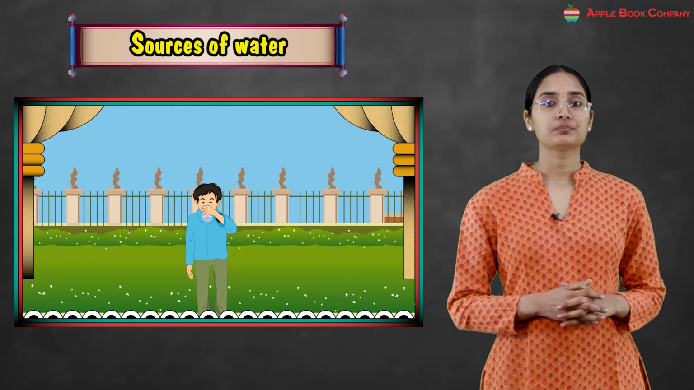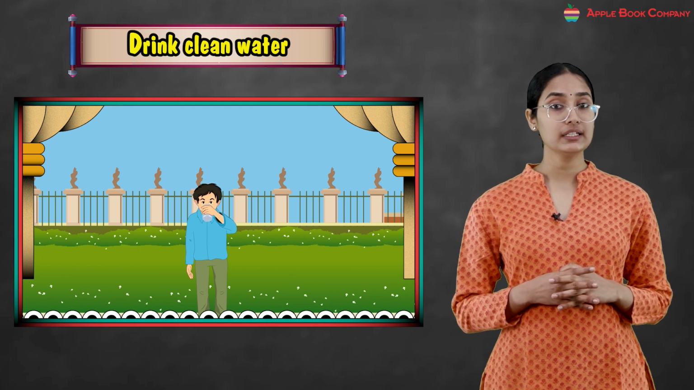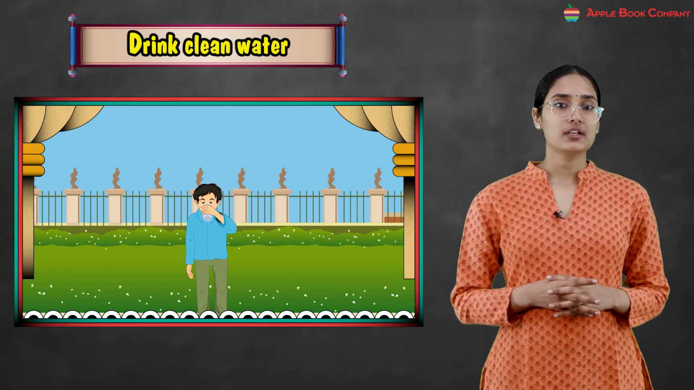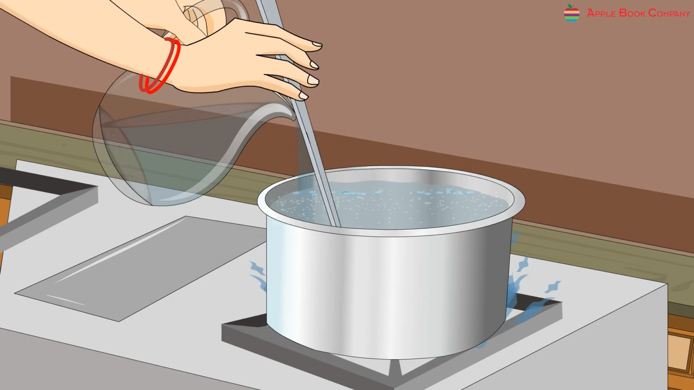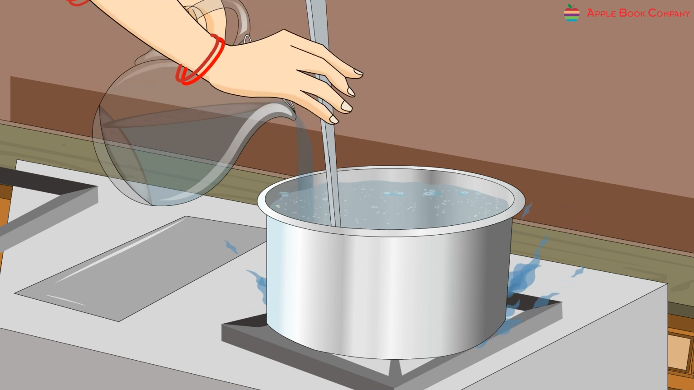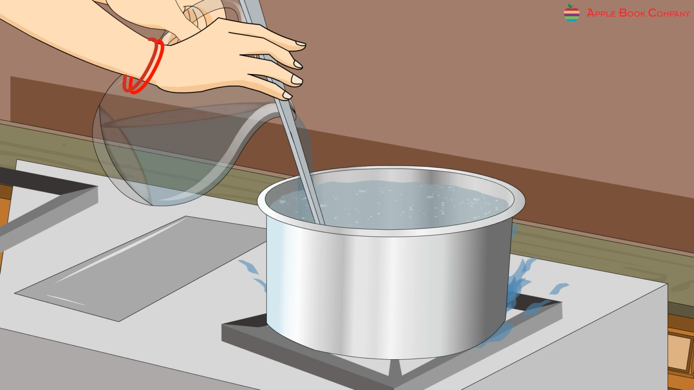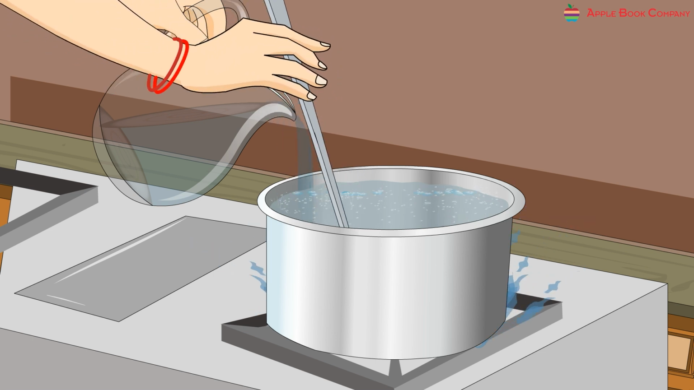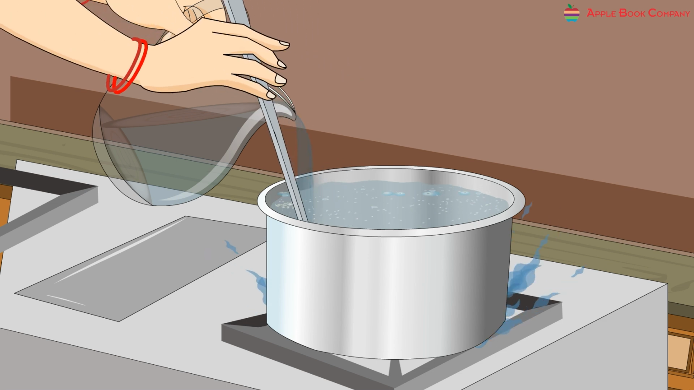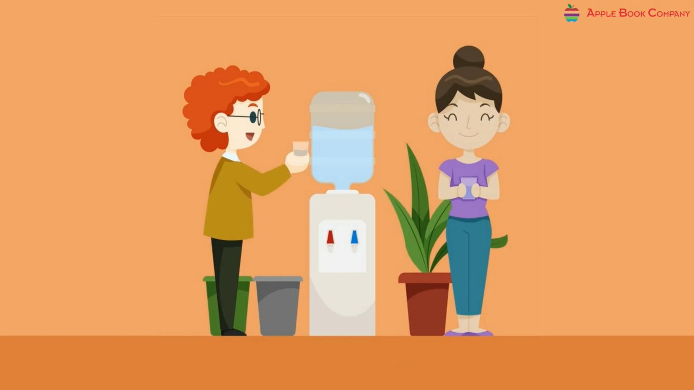Kids, we should always drink clean water. We should always clean the water before we drink. If we drink dirty water, we will fall ill, right? We can clean water by boiling it. We can boil the water on the gas, right? So what does boiling do? Boiling kills the germs present in the water.